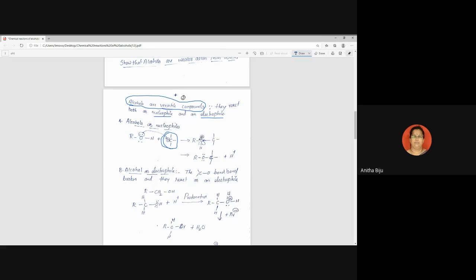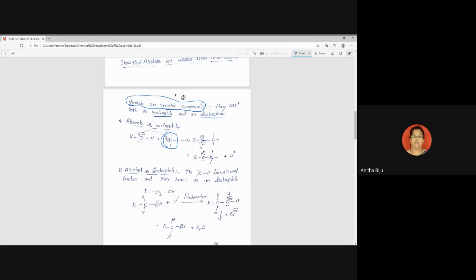And further it reacts by losing a proton. How is the proton lost? Look here. Here there is a covalent bond, a pair of electrons involved: one electron of hydrogen and one electron of oxygen. Hydrogen gives the electron back to oxygen so that this positive charge vanishes.